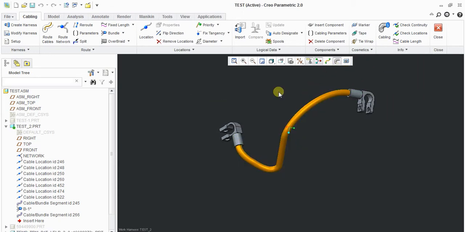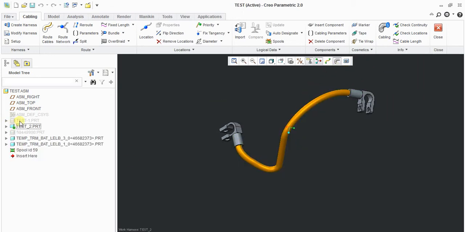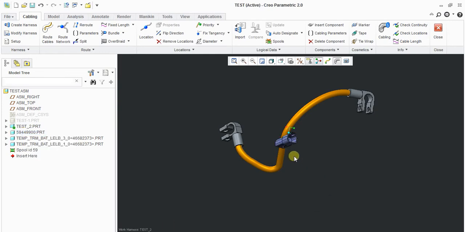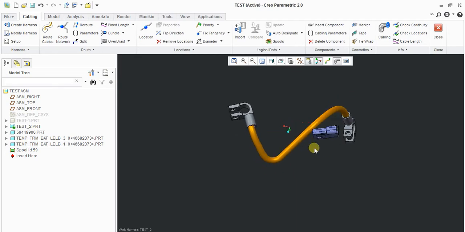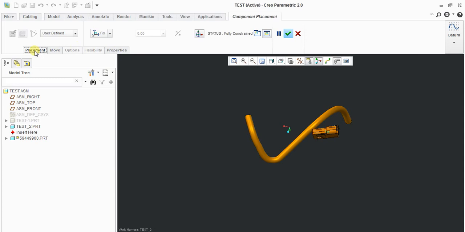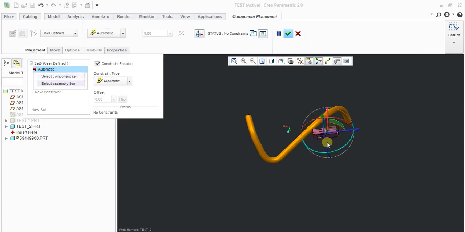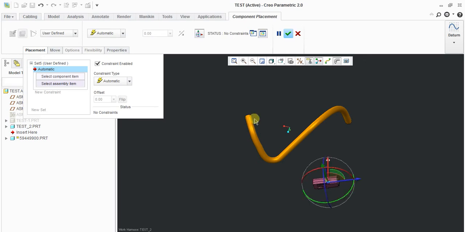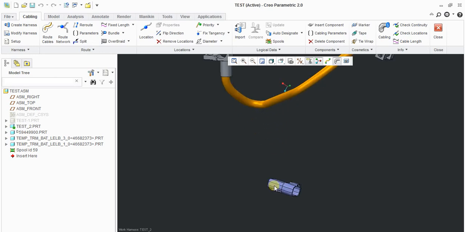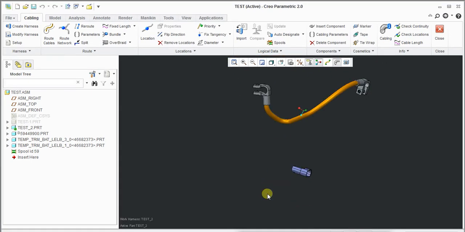Okay. Now consider a situation where a new connector is there. You want to take a branch out for this connector.